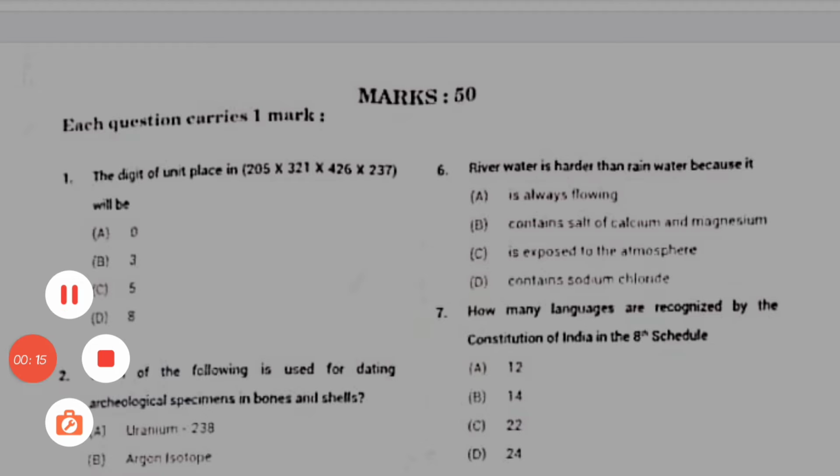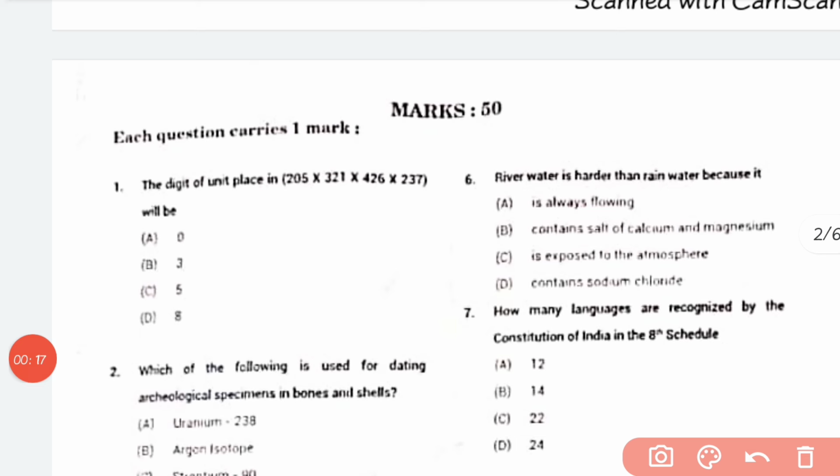Okay, question number 1. The digit of unit place in 205 into 321 into 426 into 237 will be the correct answer for this will be 0. When you multiply, only the unit digits matter, and since one of them gives 0, the answer will be 0.